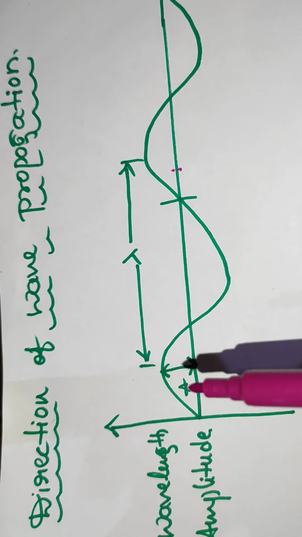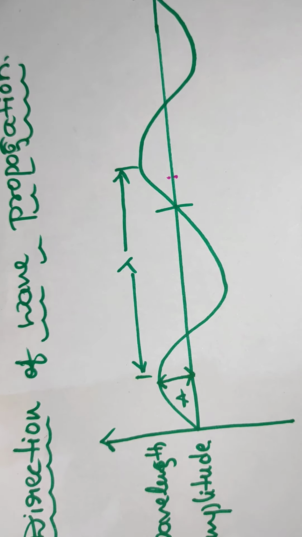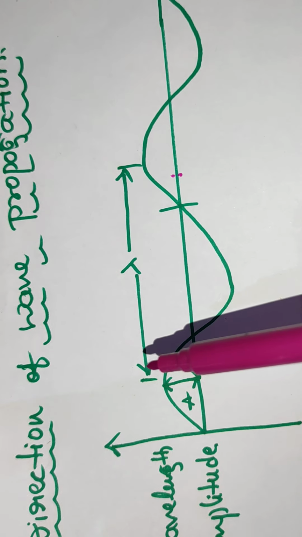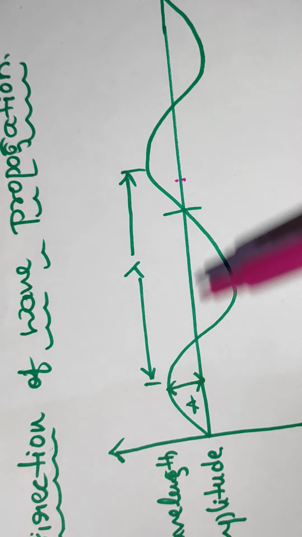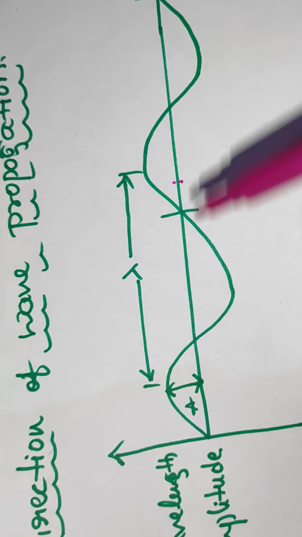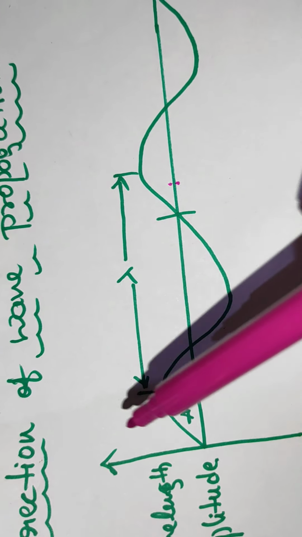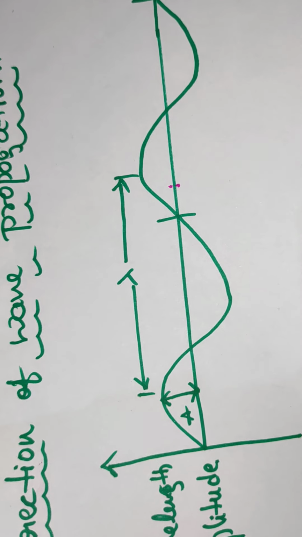This is the direction of propagation of a wave, along the x-axis, where the wave direction is shown. Here we take the displacement, how much distance is travelled, or the disturbance.